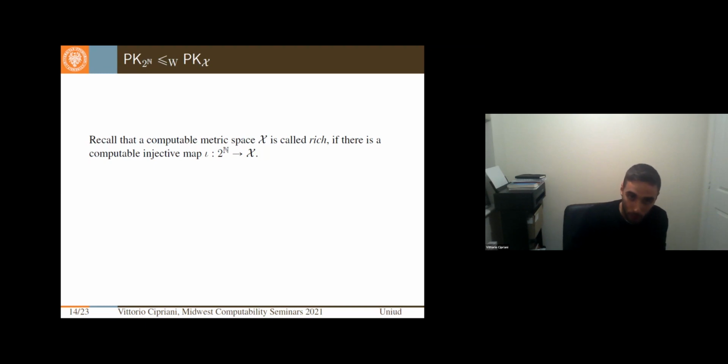And so there's this notion of richness: for a computable metric space X, we call it rich if there is a computable injective map from the Cantor space into X. We also know, as proven by Brattka and Gherardi, that the partial inverse is also computable.